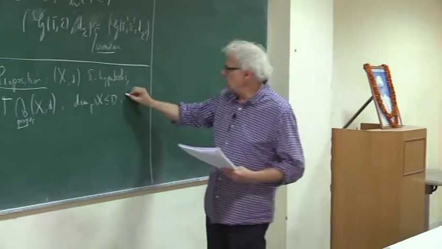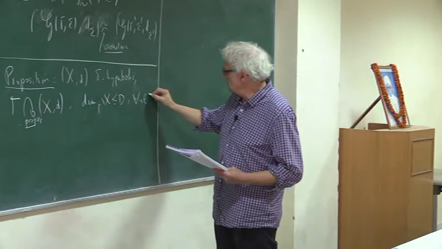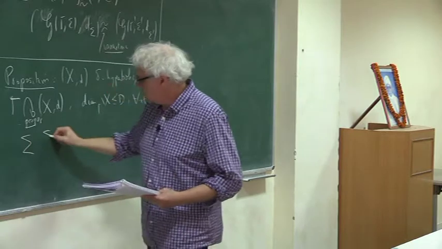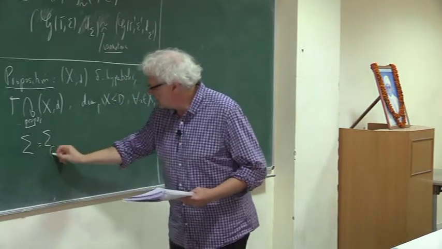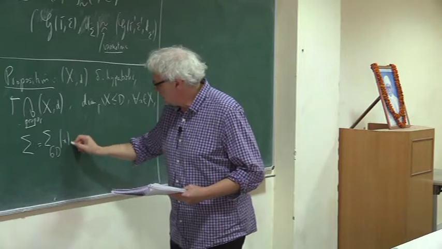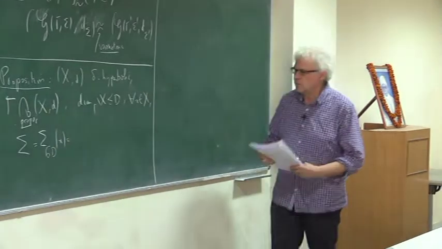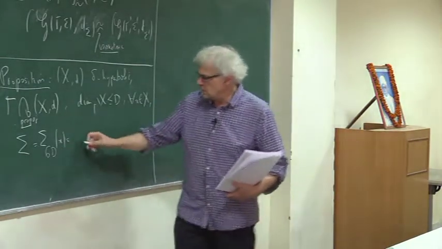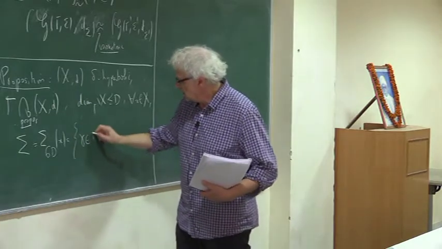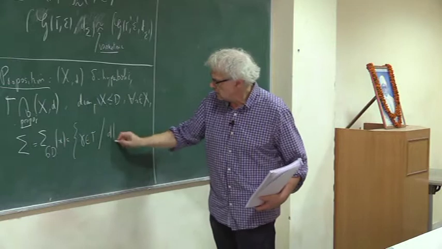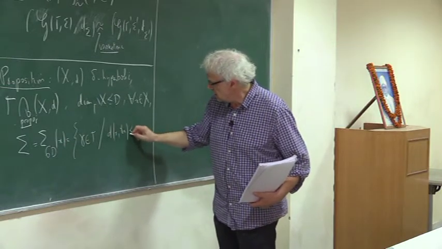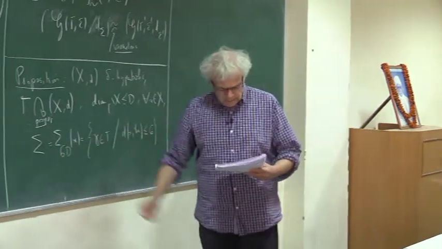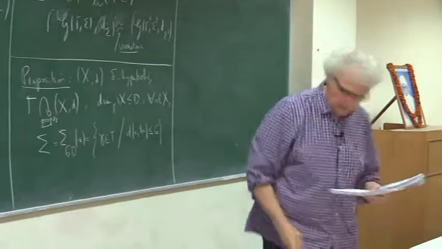Then, for any x in X, the set sigma 6D of x, remember the lecture of Gérard yesterday where we introduced this, or maybe myself, I don't remember, the set of gamma in gamma which moves x at distance less than 6D, is a generating set of gamma.